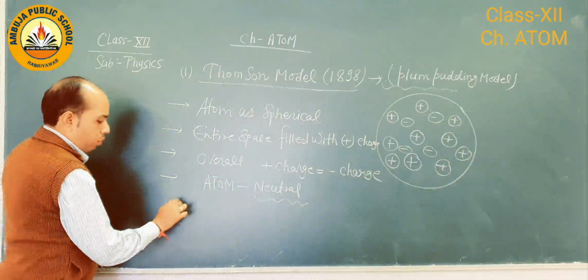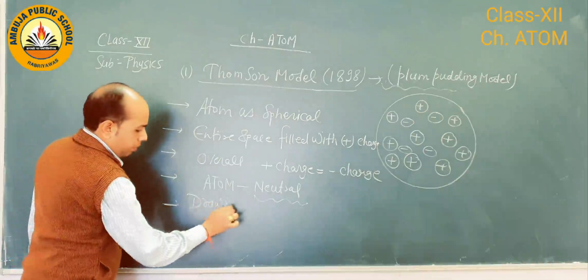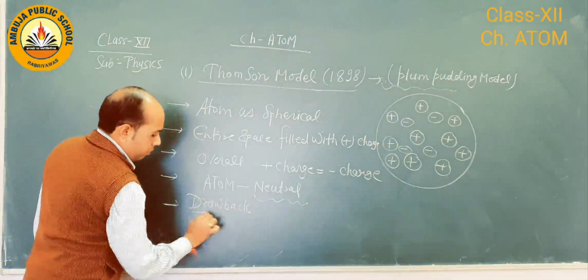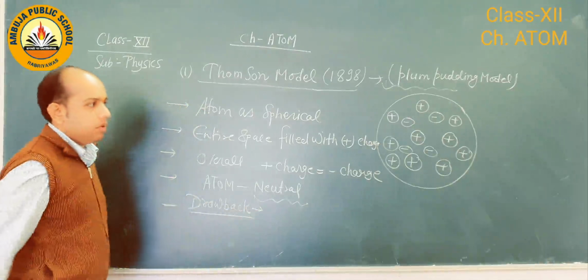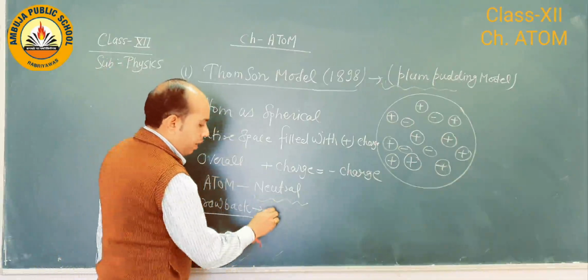So if we go to drawbacks, so this is the first drawback. He could not explain the stability of atom.